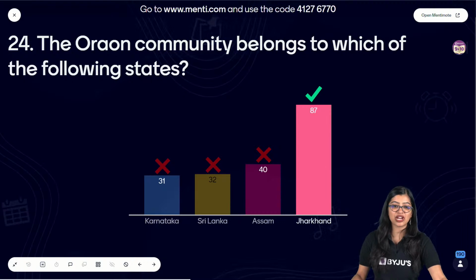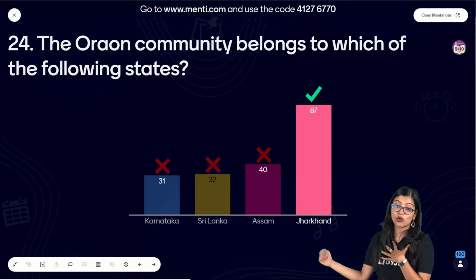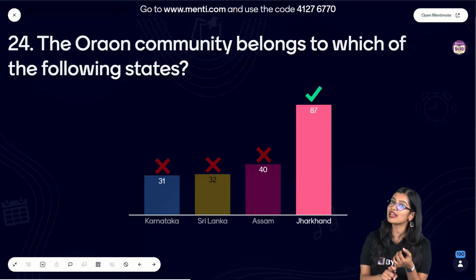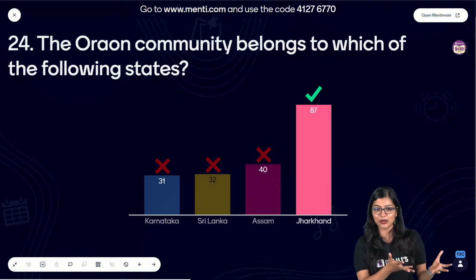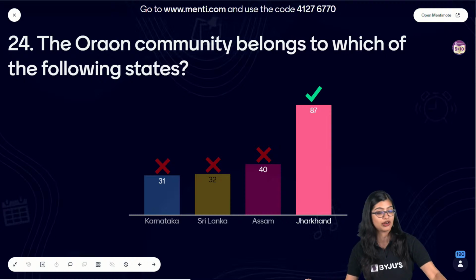Sri Lanka. Who said Sri Lanka is a state? Karnataka, okay, fine, is a state. But Sri Lanka, how can you say it's a state? It's not a state only. So it's very simple. And out of this, I only told you don't mark Assam. Because Assam, they are the nomadic, the Santal community that is there. Leaving you with what? The Oraon community, which is actually from Jharkhand.